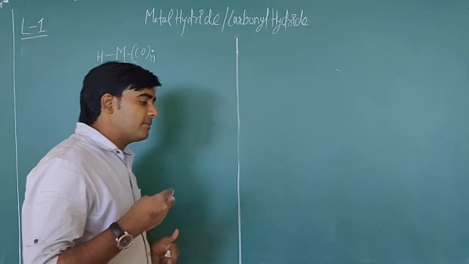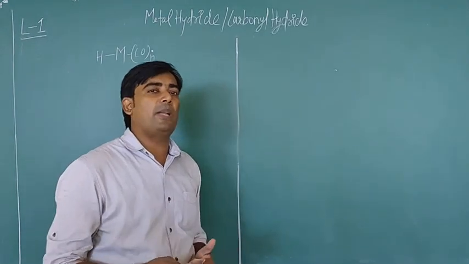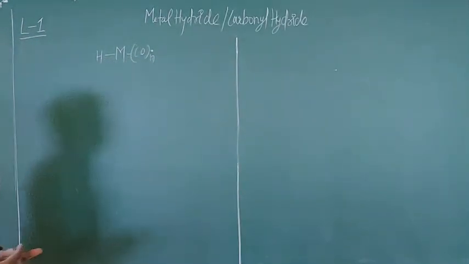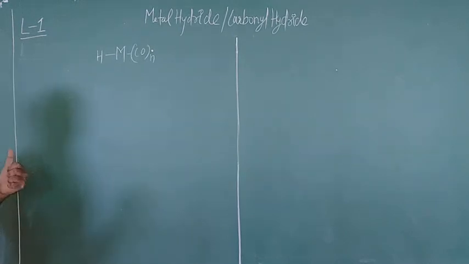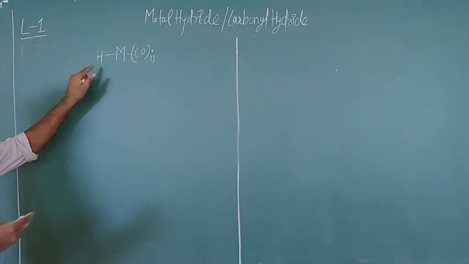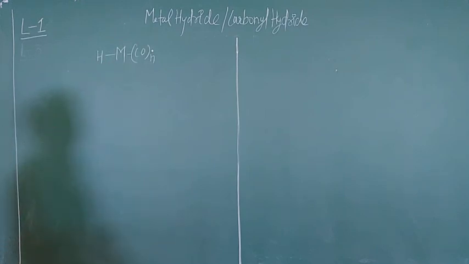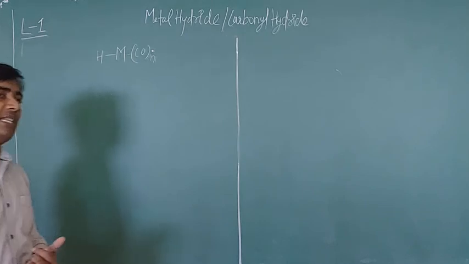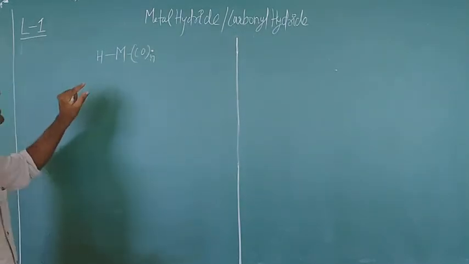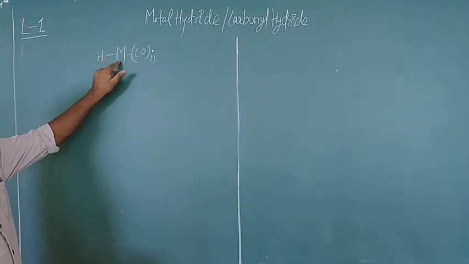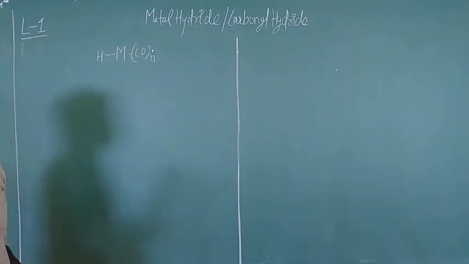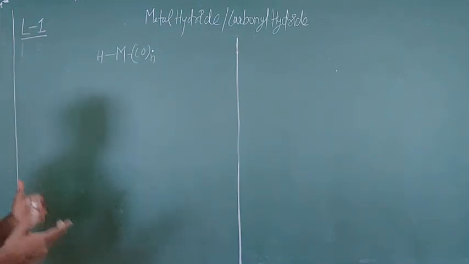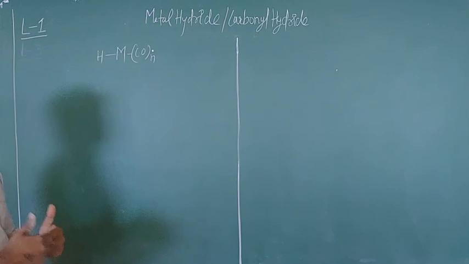Before 1950, it was not believed that there is a direct bond between hydrogen and metal, but after that some advanced spectroscopies proved that this metal-hydrogen bond is a covalent bond, and this type of complex exists.